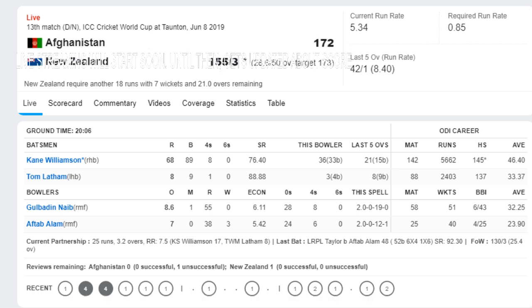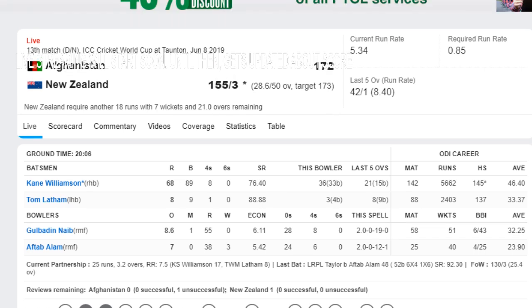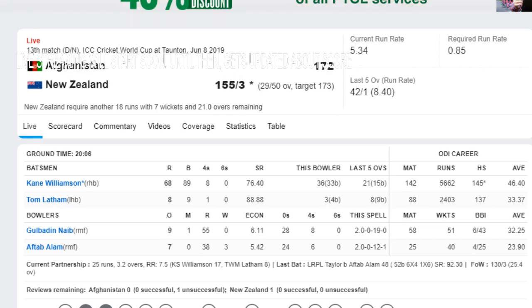28.6, last ball of the 29th over. Gulbadin Naib to Williamson, single to end the over. New Zealand are 155 for 3. Back to the last boundary. The previous delivery was off the back foot, this one off the front foot. Too full, he got to the pitch and drilled this into the deep cover boundary. This over lifted the run rate somewhat, with 12 runs off this over, and New Zealand now require 18 runs from 21 overs.